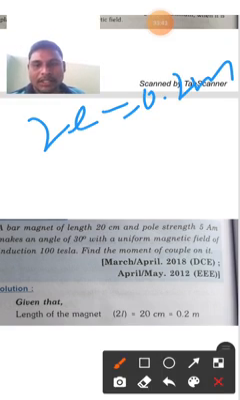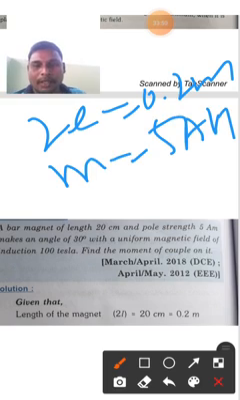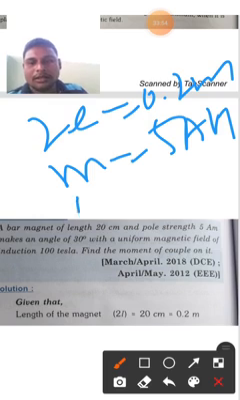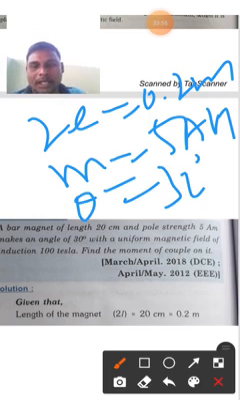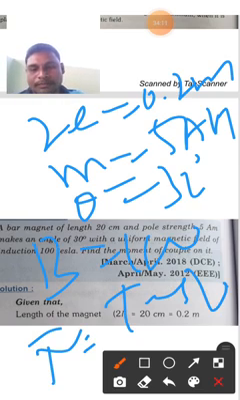And what is the pole strength given? The pole strength is small m is equal to 5 ampere meter. He is also given that the angle is equal to 30 degrees. And also the magnetic induction field strength B is given, B is equal to 100 Tesla. We are going to find what the torque is equal to.